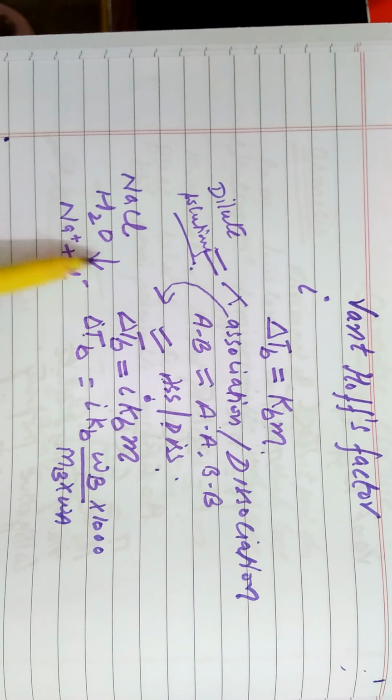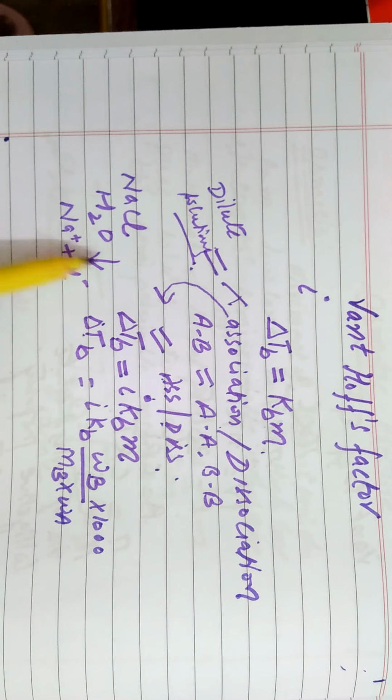Now, how will you define this iota, the van't Hoff factor? The van't Hoff factor is equal to the observed colligative property divided by the normal colligative property.